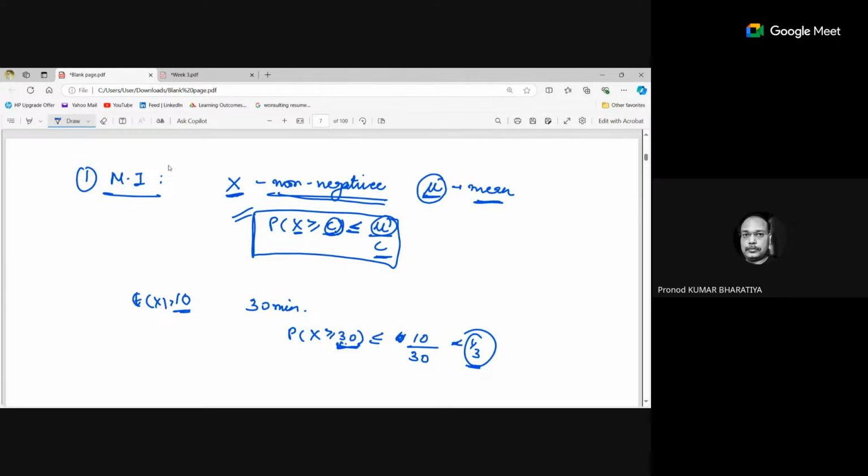So simply, if we consider this example and we have calculated for 30, and if we are calculating for 40, it will be less than 1 by 4, and 1 by 4 is less than 1 by 3.